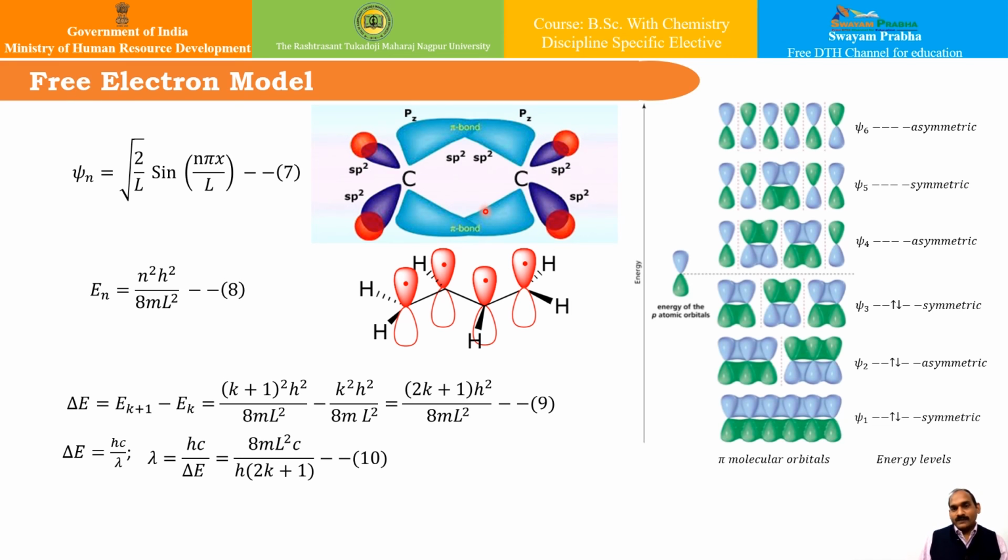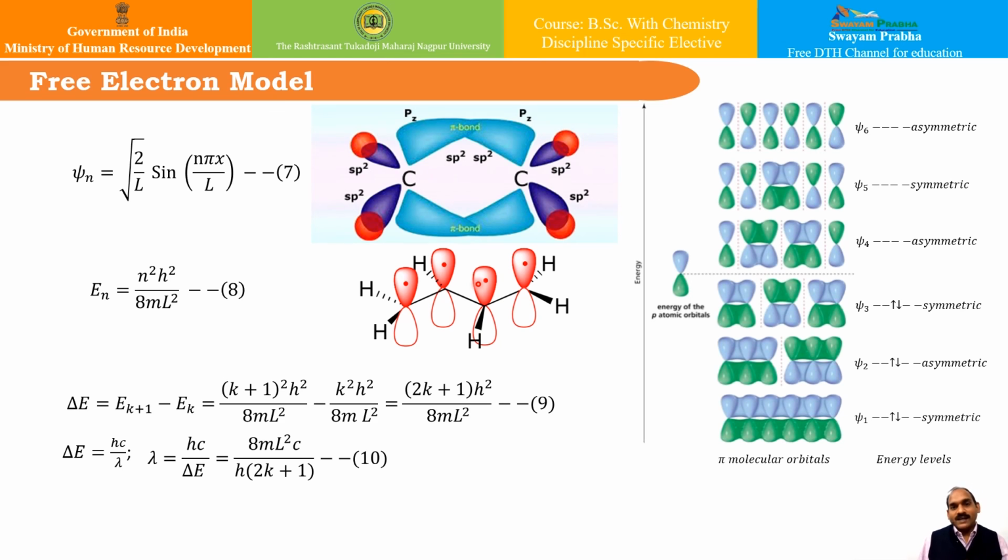Now let us extend the pi system by adding 2 more carbons in conjugation. We can go on adding conjugation into it. Take the example of butadiene, correct? This is a polyene, having alternate double and single bonds, and we can go on adding chains, a process that can be continued as long as you can add.